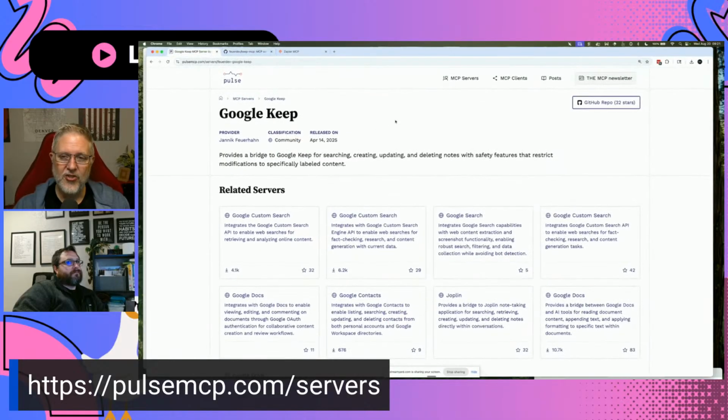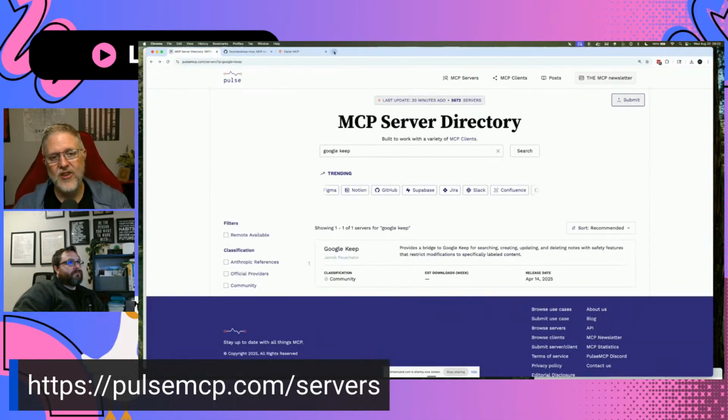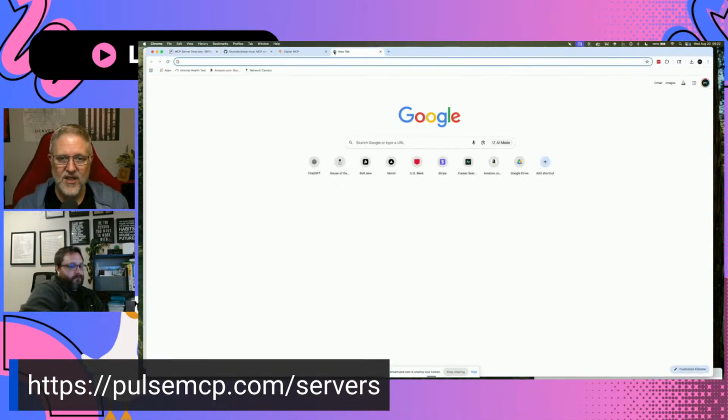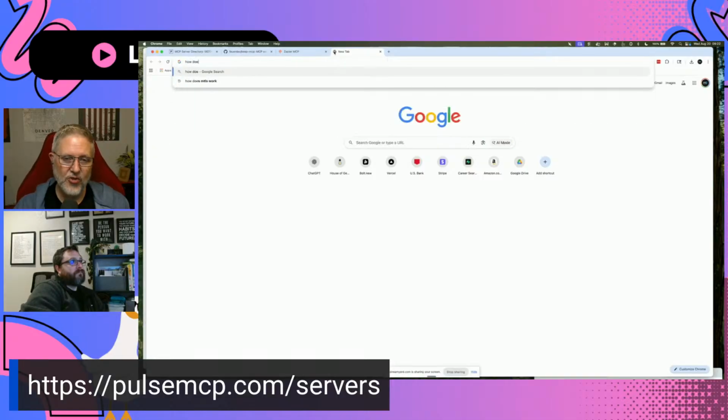Now, one thing I'm curious about is how Granola stores the data on your system. If it's storing it in some kind of file, could we have Goose go scrape those files and then push that into Google Keep? Do you happen to know how Granola stores the data on your system, or is it all stored in the cloud?